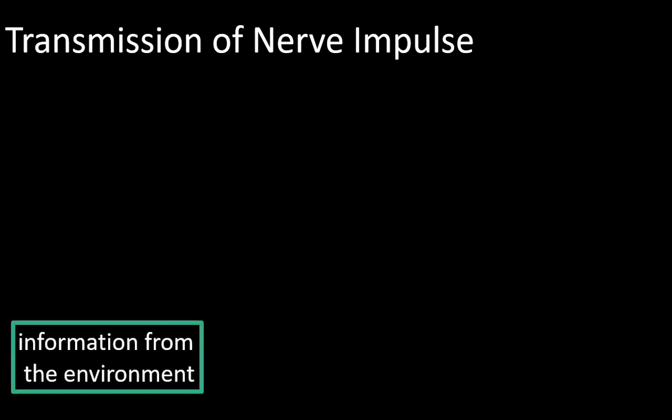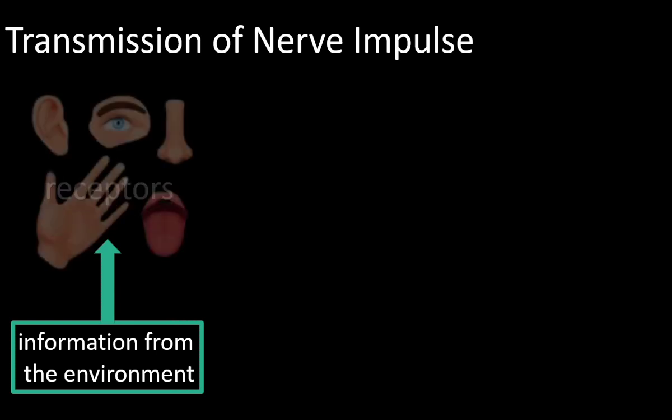End part of the video, that is transmission of nerve impulse. Nerve impulse is nothing but electrical signal that is carried through the nerve cells. Information from the environment is detected by the sense organs. Sense organs have receptors. All the sense organs have receptors. These receptors receive information from the environment.